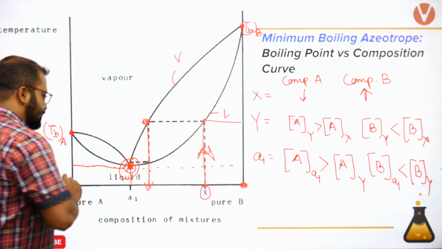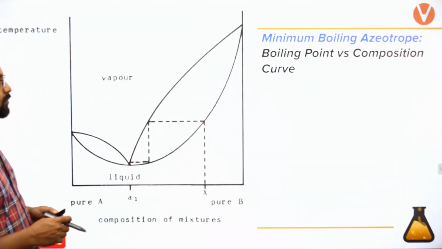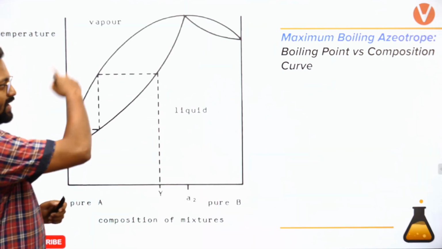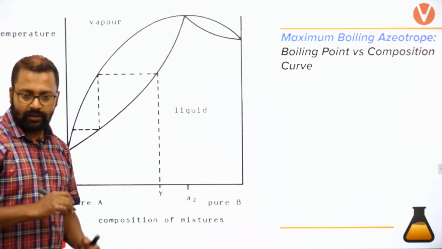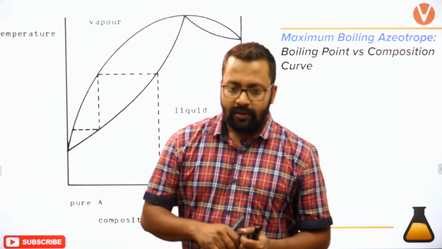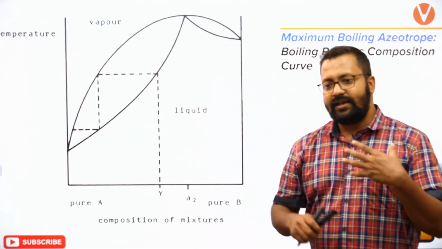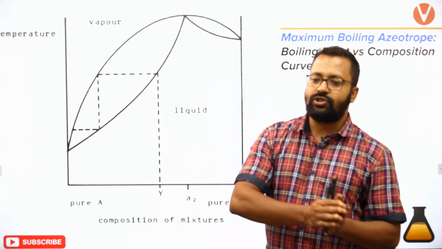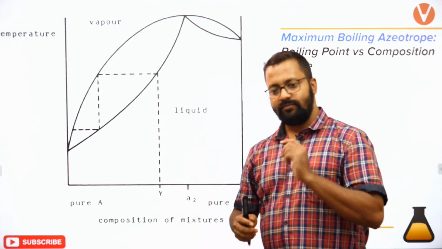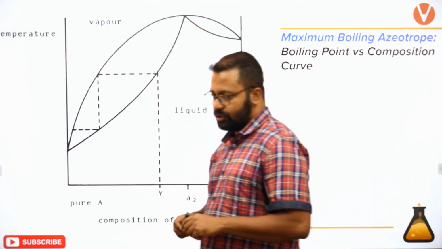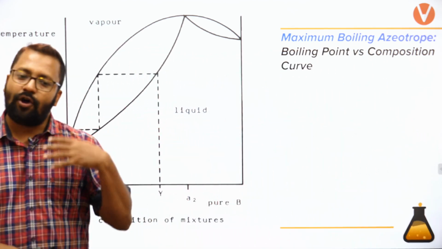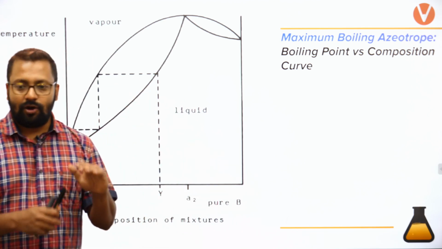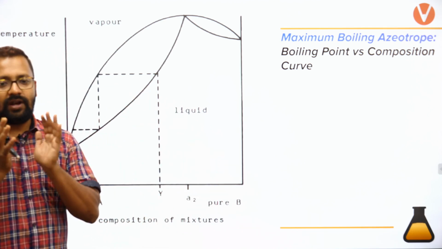So you can analyze the same for maximum boiling azeotrope as well. So at minima, no condensation. It's not that no condensation occurs, but the vapors will have the same composition as what you are boiling. Vapors will have the same composition. More volatile will not escape out, less volatile will not remain in, the composition will remain the same.